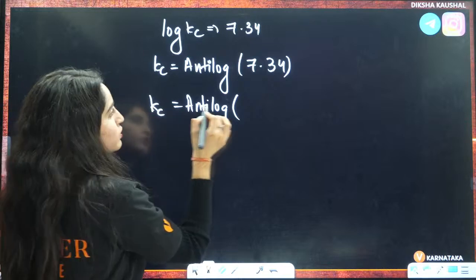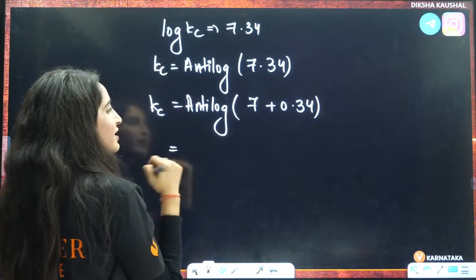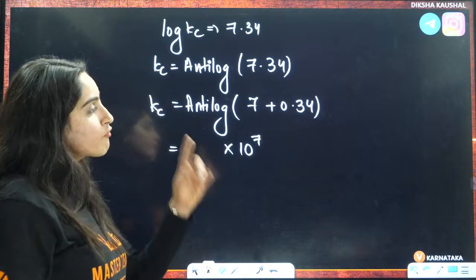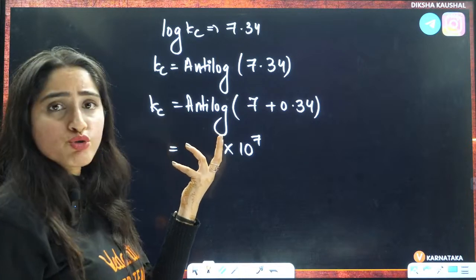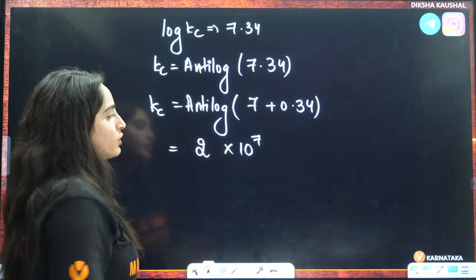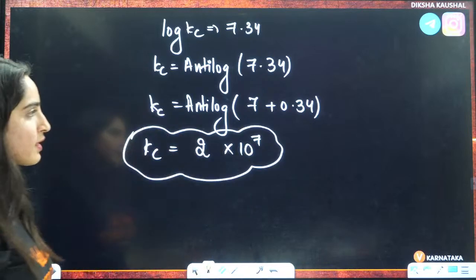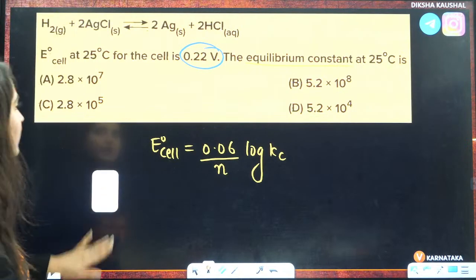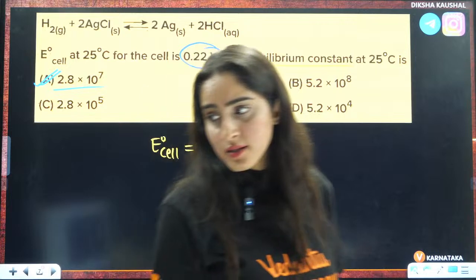Okay. So, this is equal to 7 plus 0.34, right? What is anti-log of 7? Anti-log of 7 is 10 raised to power 7. Anti-log of 0.34 is 2 only, right? That is, 0.3 is 2, no? So, the answer will be 2. So, here Kc will be equal to 2 into 10 raised to power 7, right? They are saying 2.8. Somewhat similar only, right? So, it is 2.8 into 10 raised to power 7. That becomes your answer, right?